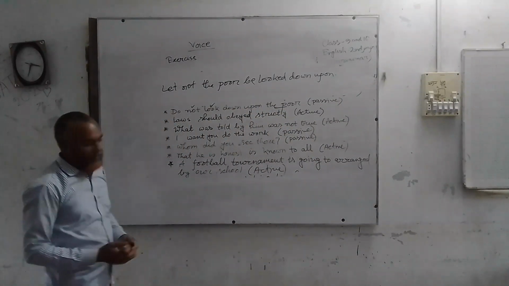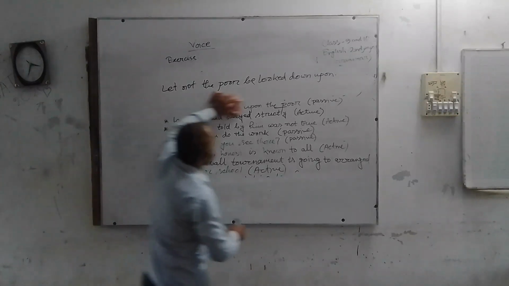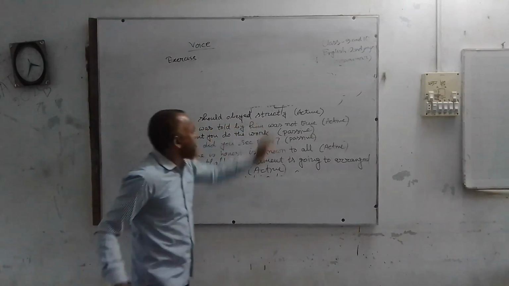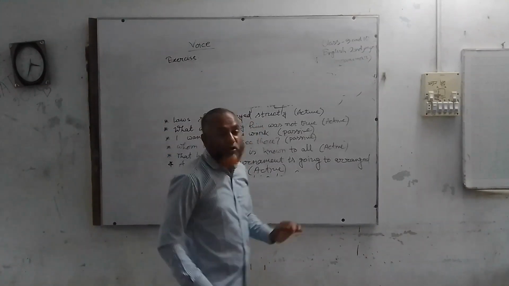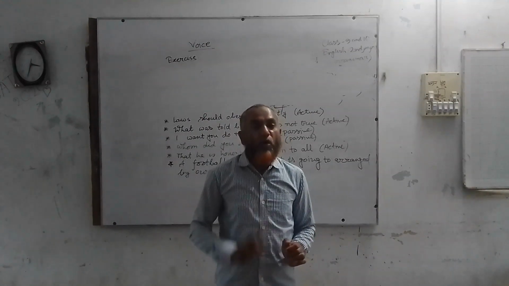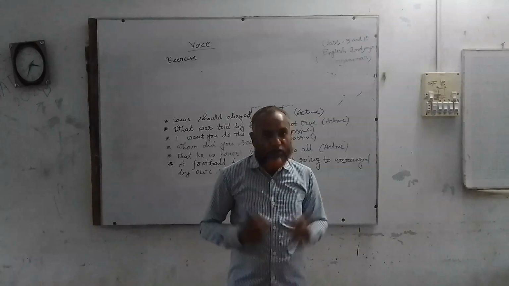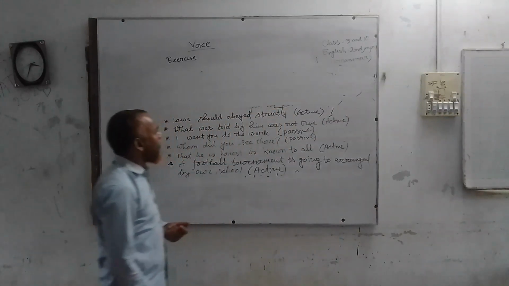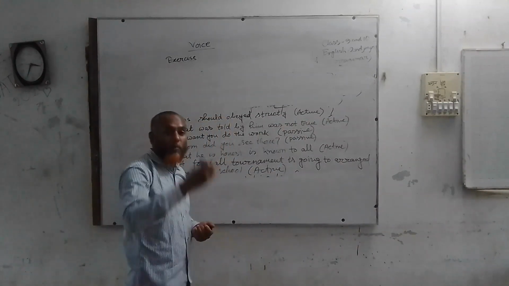Then we should change this sentence into active. Law should be obeyed strictly. Law should be obeyed. Who will obey? We, people. So we find the complement, people or we, by us or by people or by them.